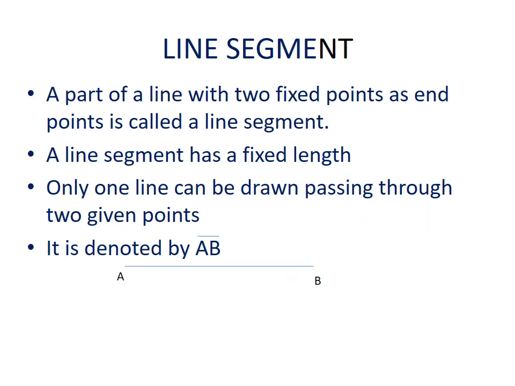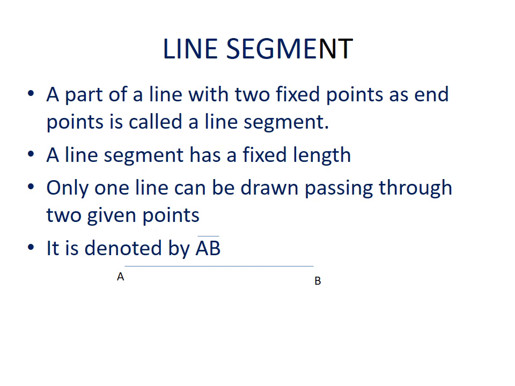Next one, line segment. What do you mean by line segment? A part of a line with 2 fixed points as endpoints is called a line segment. A line segment has a fixed length.